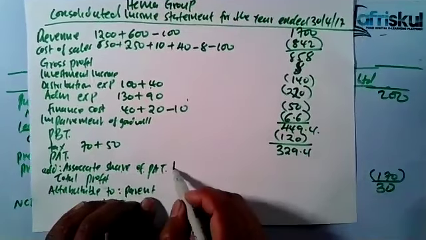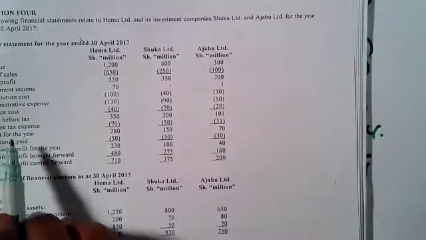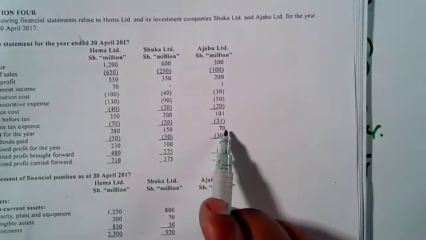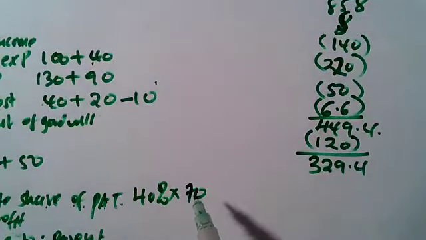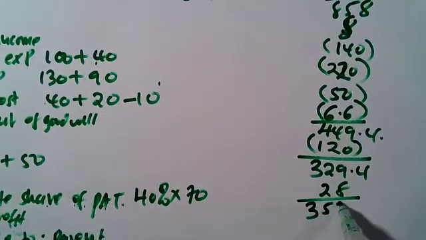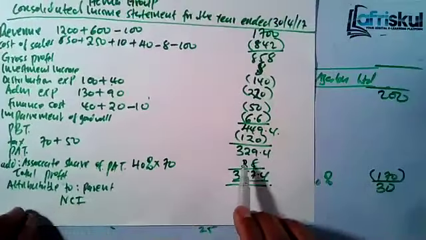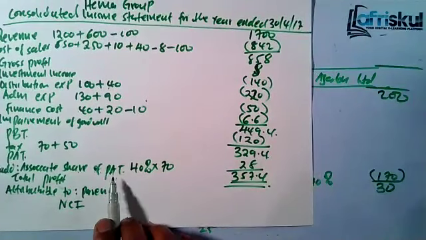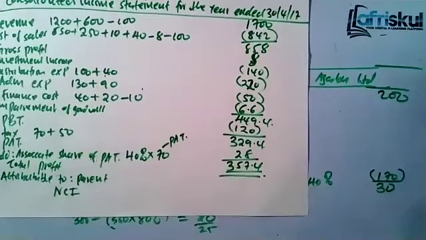The associate, we are controlling them 40%. So it's 40% of the profit after tax. So we come here to the income statement. The profit for the period, it's 70. So you are taking 40% of 70, which will be 28. So that means the total will be 357.4. It will be 329, you add the associate profit after tax. So you take the 40% of the profit. This is the profit after tax, which is 28. Now that's the total profit.